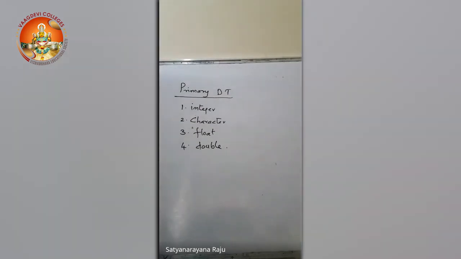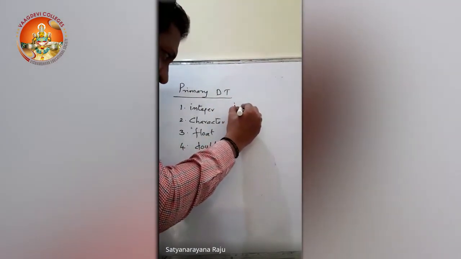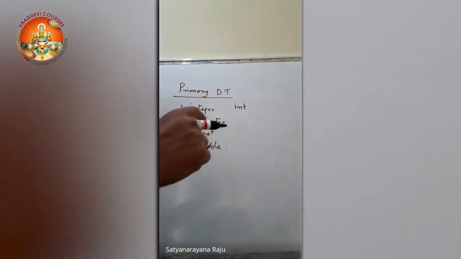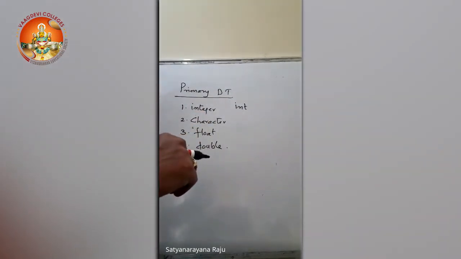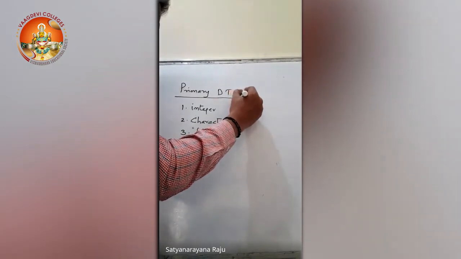See here, in the language, no need to write all these data types as they are. The language provides some short forms, and they are called keywords. Instead of writing the complete word integer, it is enough to write only int. When you write int, that will be treated as integer. This is a keyword, or we can say reserved word.